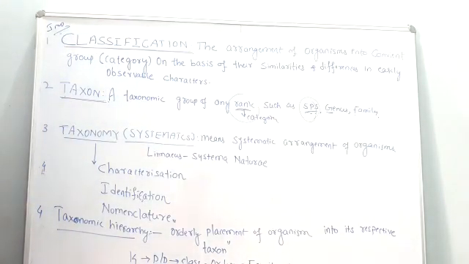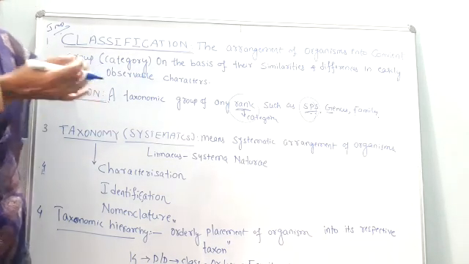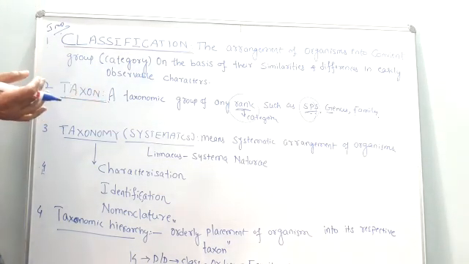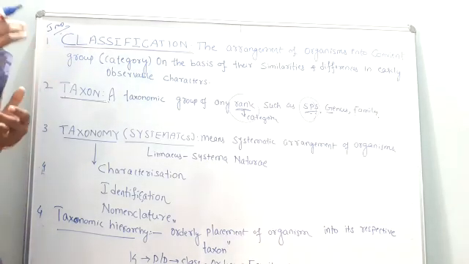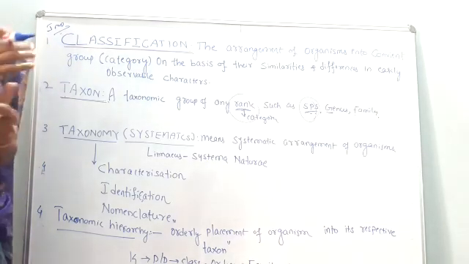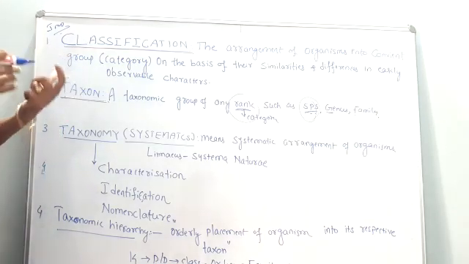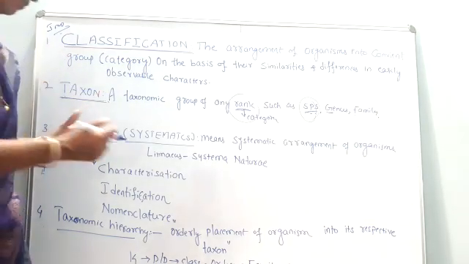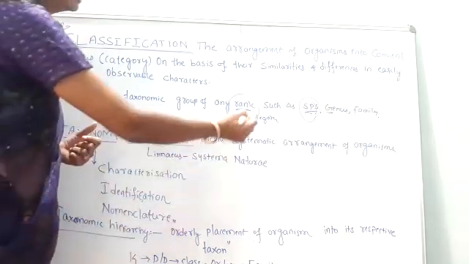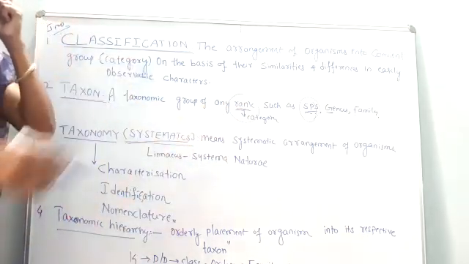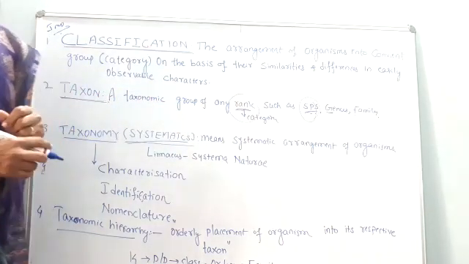Now coming to the next term, which we have already discussed in the previous lecture, that is taxonomy. We define taxonomy like this: it is a systematic study of plants or animals. Systematic, as the name itself indicates, means systematic or orderly arrangement.